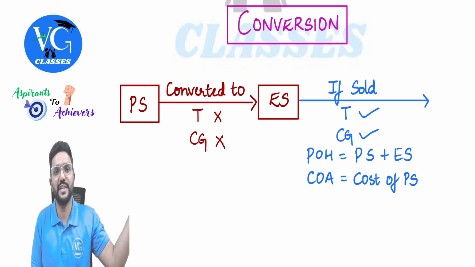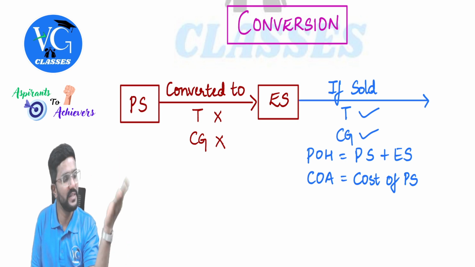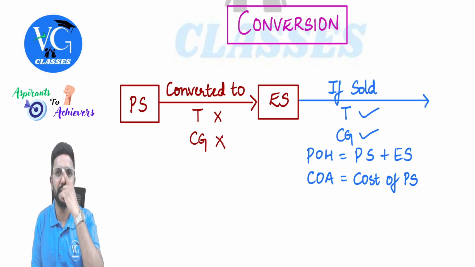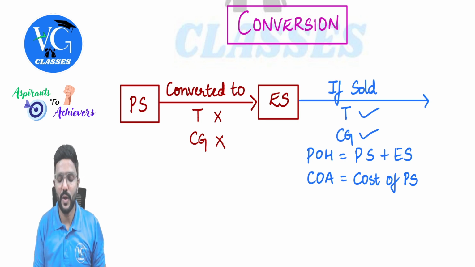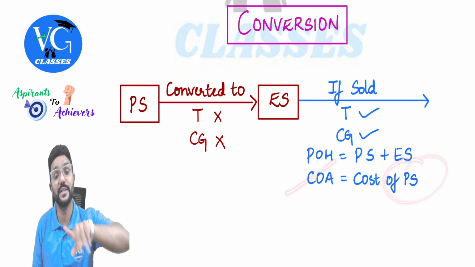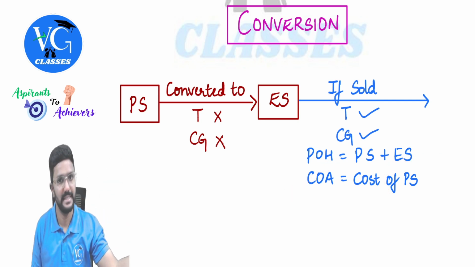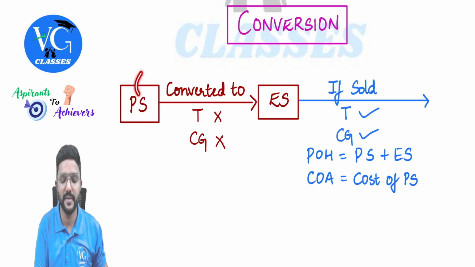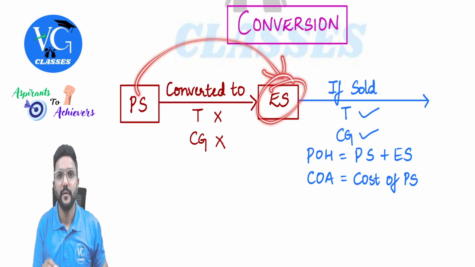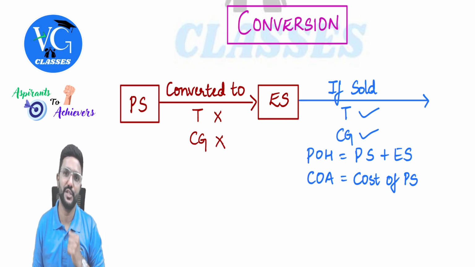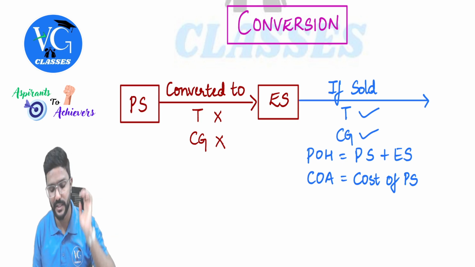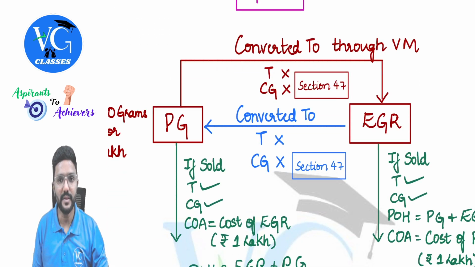Originally, he purchased preference shares, which were convertible preference shares, now converted into equity shares, and then the equity shares are sold. In that case, the cost of acquisition is nothing but the cost of acquisition of the previous asset. Clear? Even if a debenture is converted into equity shares, what is the cost of acquisition for the equity shares? The cost of acquisition of the debentures. Got it? Yes, sir.